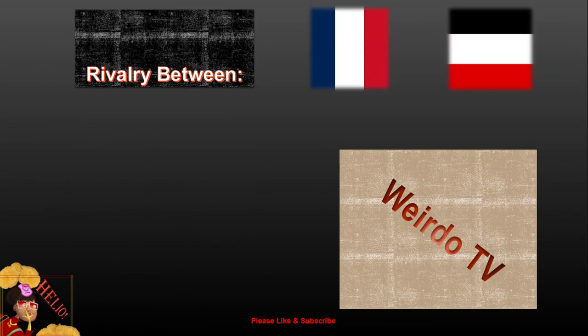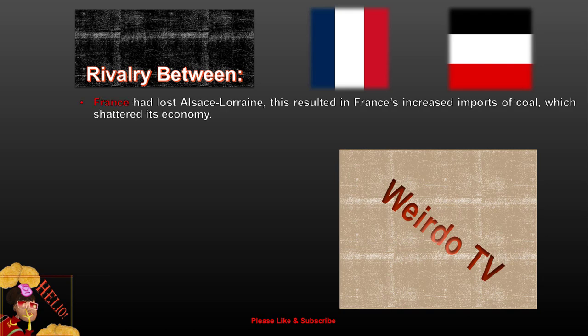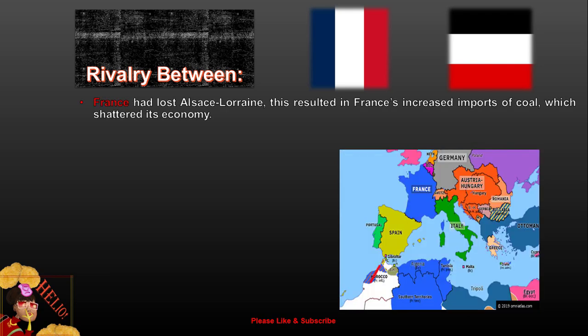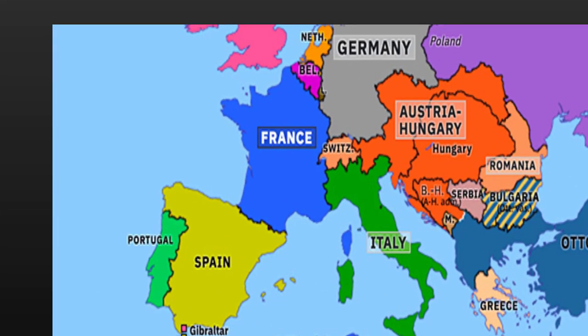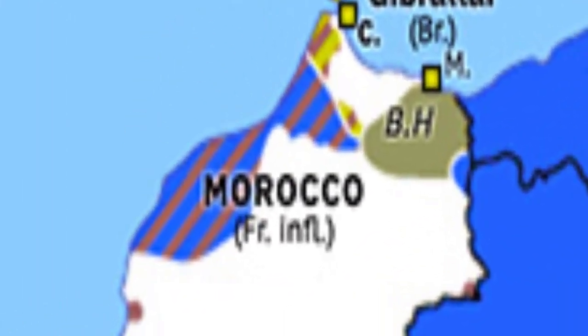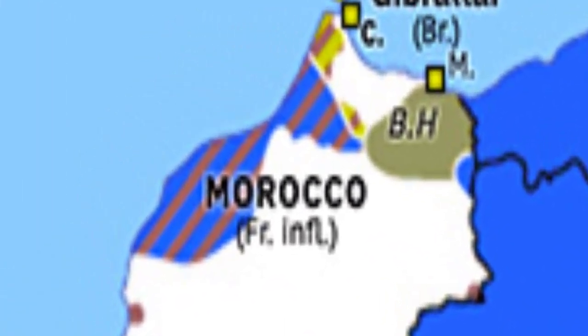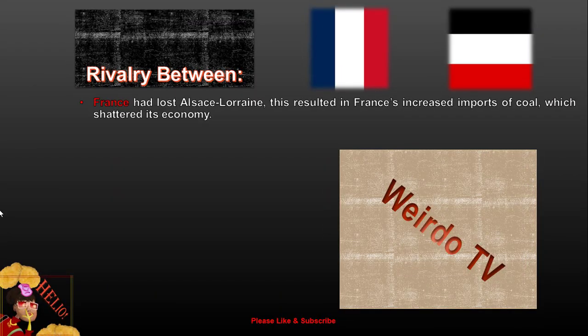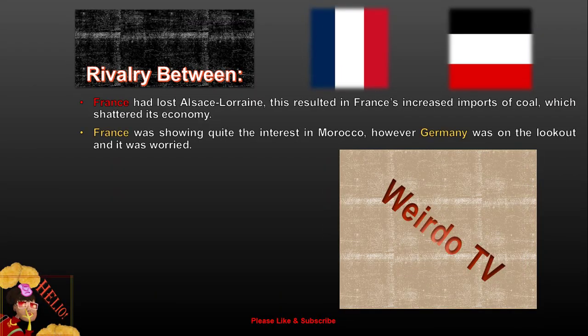Next up, we got the tensions between, you guessed it, Germany and France. Honestly, we didn't see this coming. Well, remember how France had lost Alsace-Lorraine? Well, this resulted in France's increased imports of coal, which shattered its economy. So France thought, look at that African country, not so far away from my other African countries. Ooh, it has a bunch of natural resources. How great, coal. Let me just introduce myself. As you can see, France was showing quite the interest in Morocco. However, Germany was on the lookout, and it was worried by France's interests. This suspicious dilemma actually gave room for the Moroccan crisis soon thereafter.